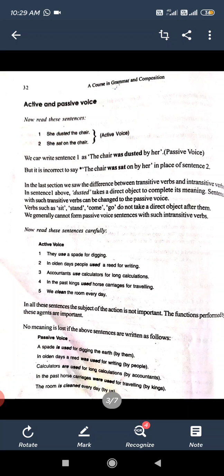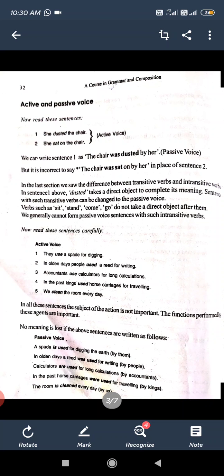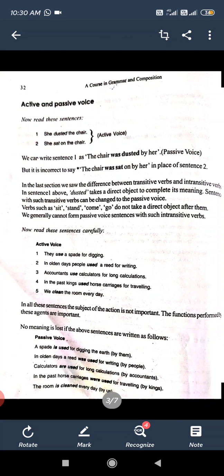In all these sentences, the object of the action is not important. The function performed by these agents is important. In these sentences, the subject of the action is not important; the function is what is important.